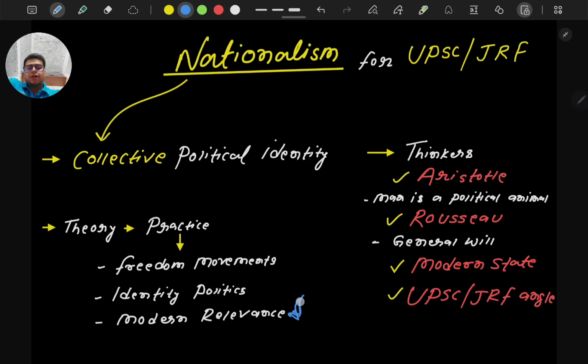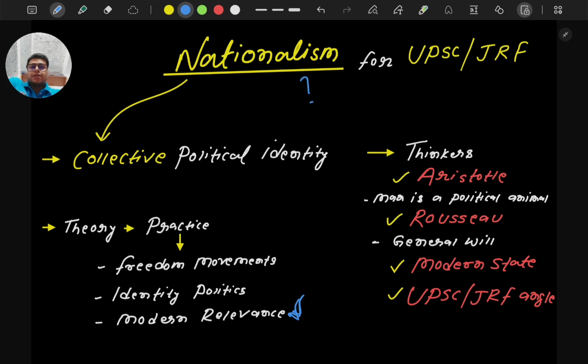What could be the relevance of that? Okay. So one by one we will discuss. First of all, what is nationalism? Nationalism refers to a collective political identity based on shared culture, history, territory, and a sense of belonging.